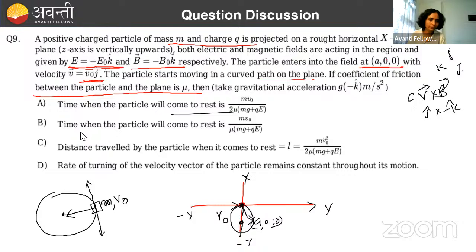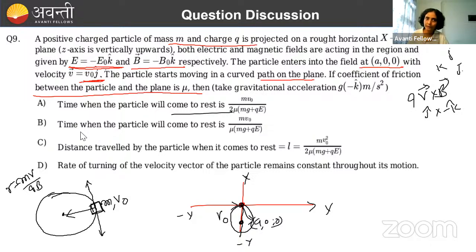And gradually what will happen? The radius of this circle will decrease. R is equal to what? mv by qB. The radius of this circle will decrease, and at a point it will come to rest, okay? We have to calculate that time. So first do one thing, just try to calculate what will be its acceleration. Because of that acceleration it will come to rest.